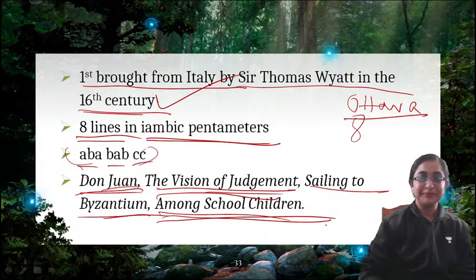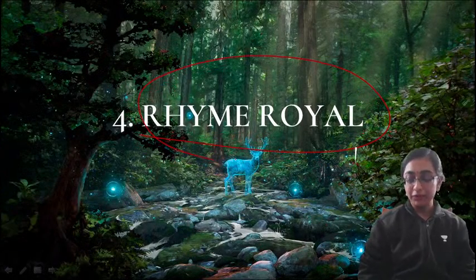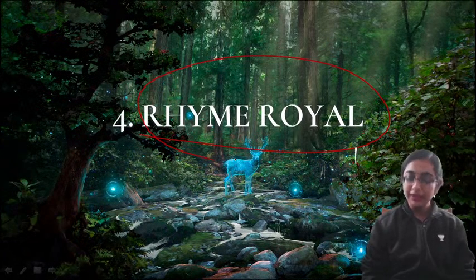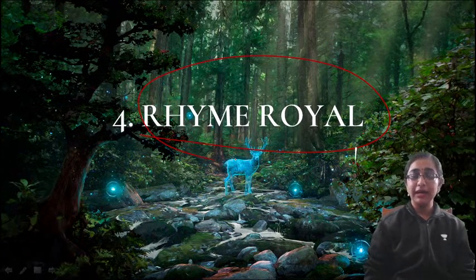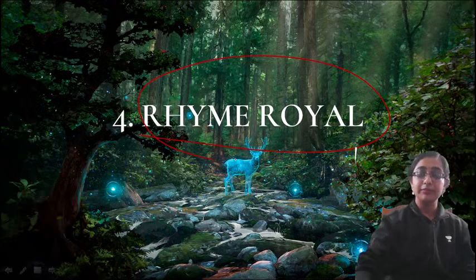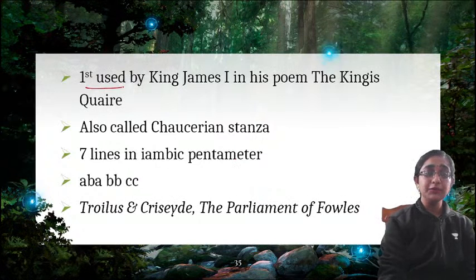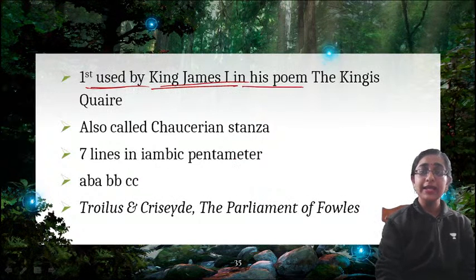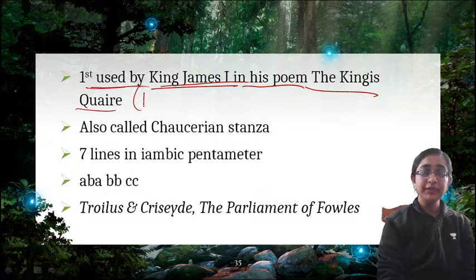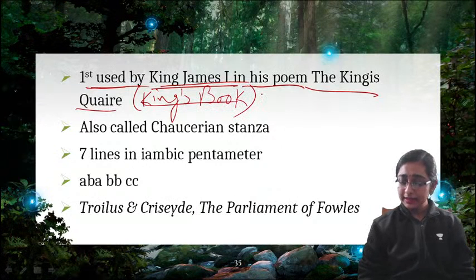Okay, so yes. Now next is Rhyme Royal. You all are familiar with Rhyme Royal, right? Greatly associated with Chaucer. This question may be asked to you: which works of Chaucer are written in Rhyme Royal? These kinds of questions may also come. So what is Rhyme Royal? Why is it royal? Because it was first used by King James the First in his poem The Kingis Quair, which means The King's Book. I have told you this while teaching you the Scottish Chaucerians, right?